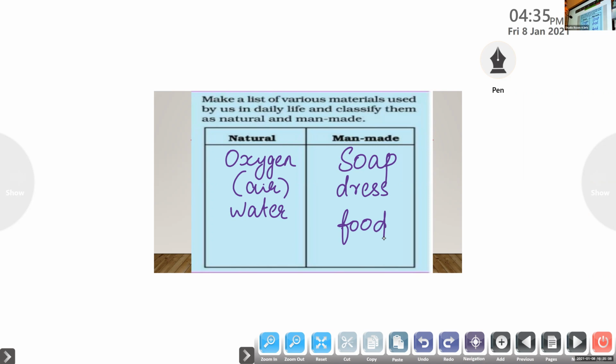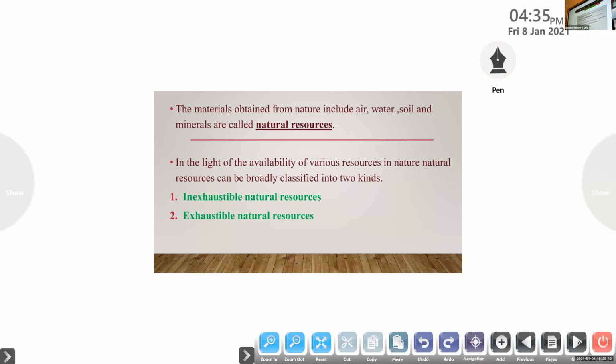Then we are going to learn what we mean by natural: the materials obtained from nature.